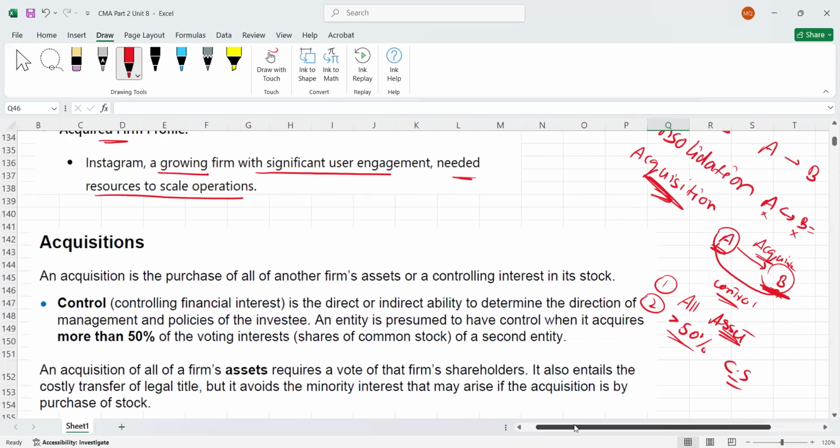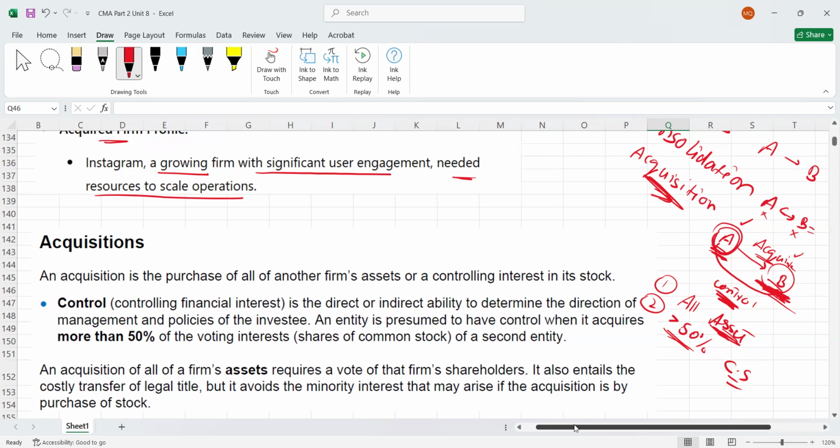So here we go. And obviously, once you acquire company B by acquiring all assets or greater than 50% of voting rights, it means company A is going to have control over B. Okay, it doesn't mean A will eliminate or dissolve. We know A will also continue, B will also continue, but A will have control over B. Okay, the control over B. Control means to say what?